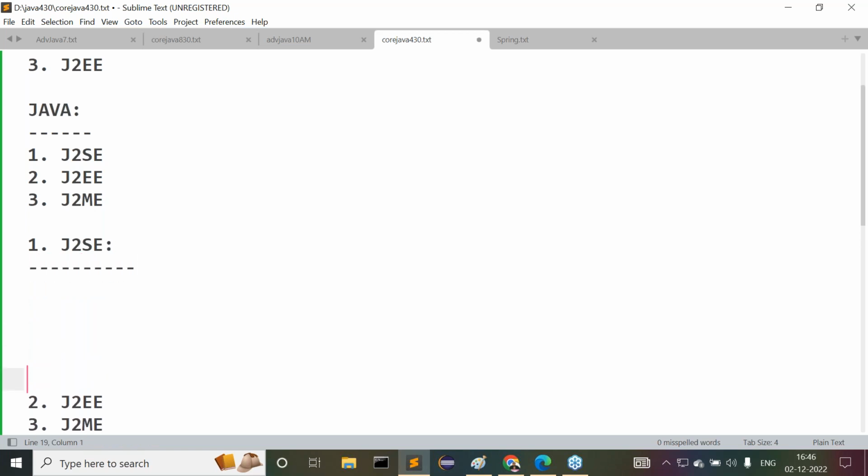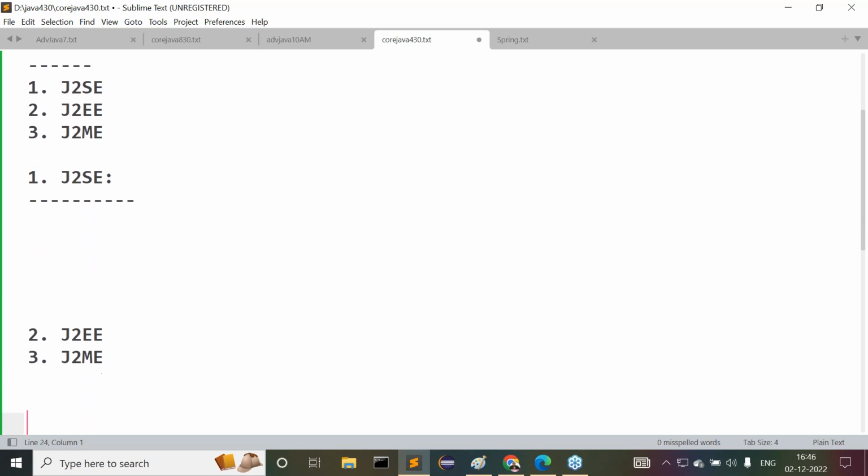Guys, all of you understand it, no? What exactly is this J2SE? At least we have to understand the abbreviation for it. J2SE is Java 2 Standard Edition. Understand it clearly.